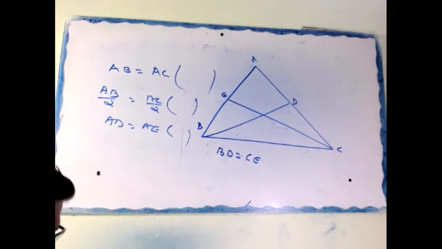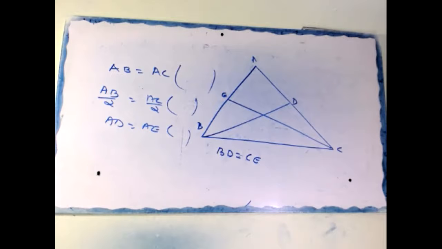In bracket, BD and CE are medians. That means AE equal to AD.